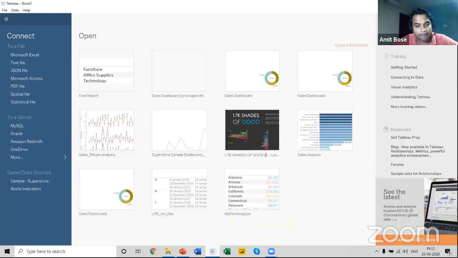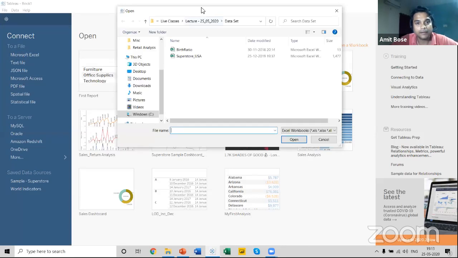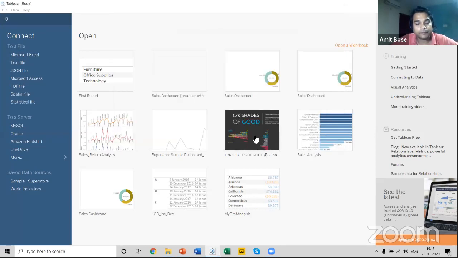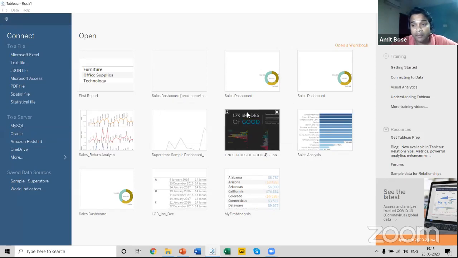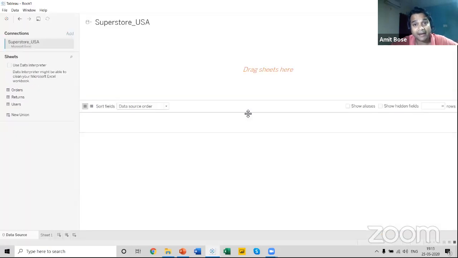Last class, I tried to connect with this particular file in Tableau. Let me connect the file, that is the Superstore file. And I showed you a lot of options available in Tableau, like the filter shelf, row shelf, column shelf, what are measures, what are dimensions, how to work on local and global formatting, and how to work on aggregations in local and global ways.